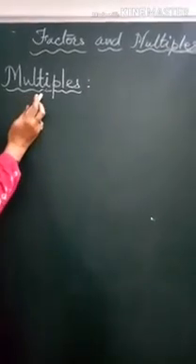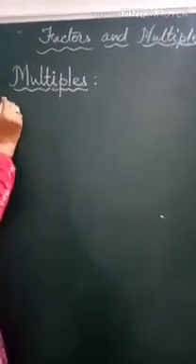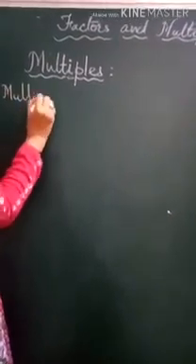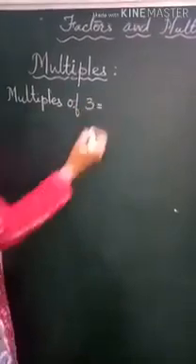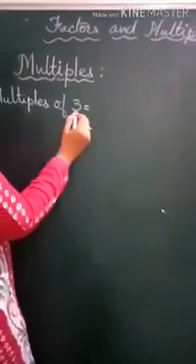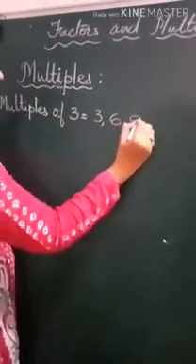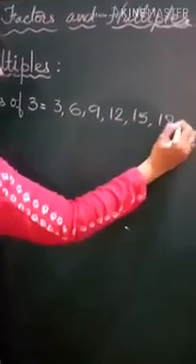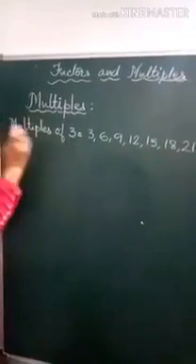So let's learn how to find the multiples because that's easy, and you need multiplication tables for this. First let's find the multiples of 3. The numbers which come in the table of 3 are the multiples of 3. Like 3 1s are 3, 3 2s are 6, 3 3s are 9, 3 4s are 12, 3 5s are 15, 3 6s are 18, 3 7s are 21, and so on. So all these numbers are the multiples of 3.